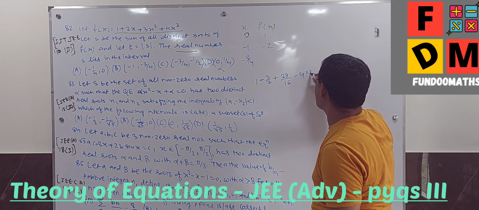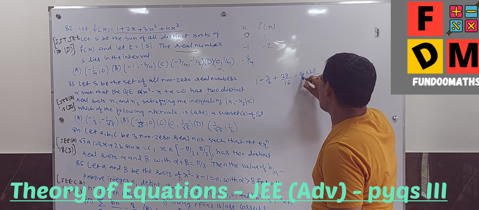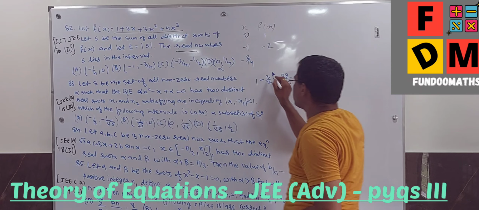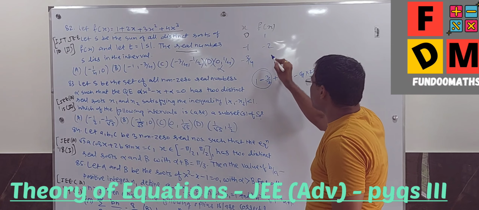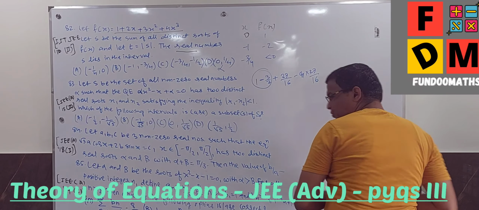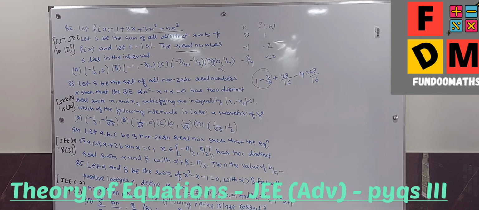So 3 cube is 27 and 4 cube will be 64, because one 4 gets cancelled, so 27 by 16 minus 27 by 16 gets cancelled. 1 minus 3 by 2. So that gives me a negative answer. So minus 3 by 4 is giving me a negative answer.